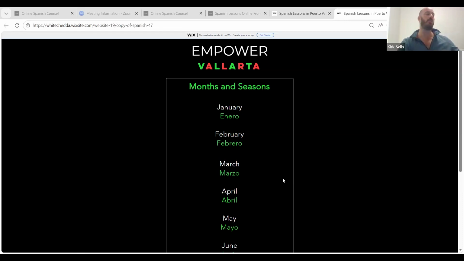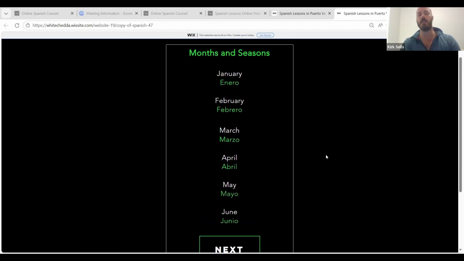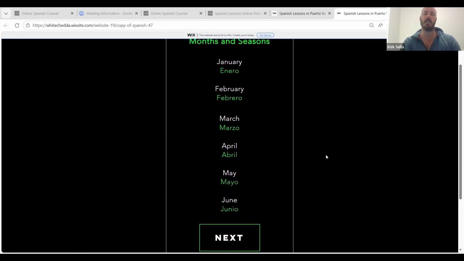So now you have all the tools. If it's not sinking in quite the way you'd hope for it to be, then you can go back and revisit those. But that's the end of our formal instruction on ser versus estar, though we will see many examples of it in full sentence practice and as we advance along in these modules. Let's take a look at months and seasons.